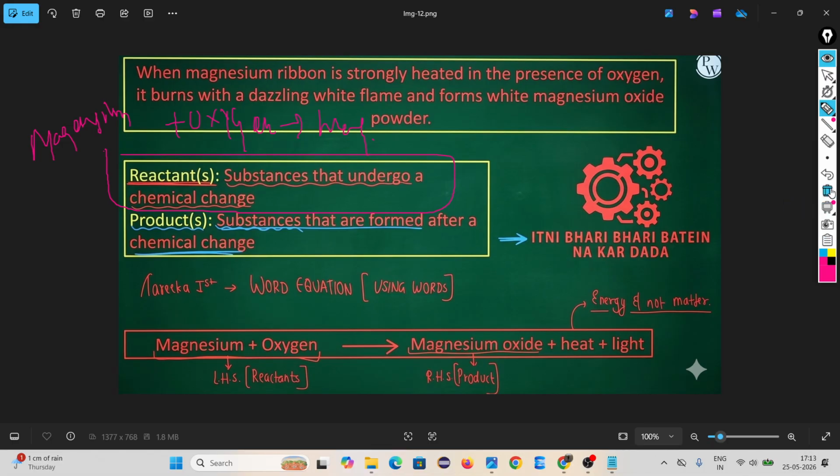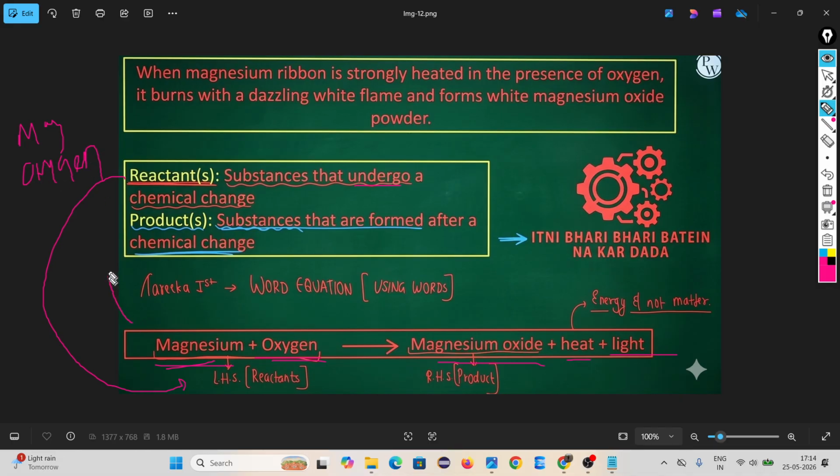Magnesium plus oxygen gives you magnesium oxide plus heat energy and light energy. Reactant means substance that participated in the chemical change. Here magnesium and oxygen undergo a chemical change, na? That's why magnesium and oxygen are called reactants.